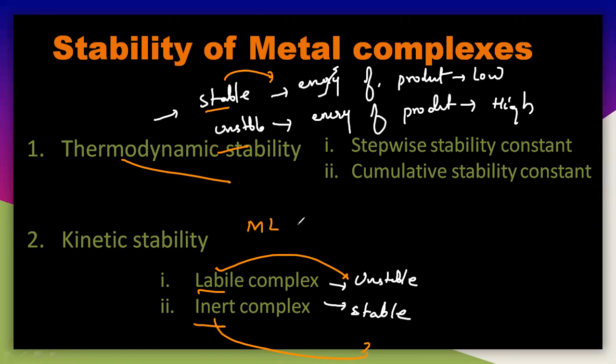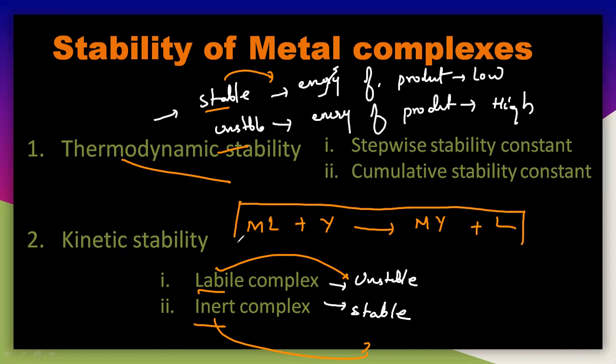So in a kinetic aspect, whenever ML is reacted with Y, you are getting the product MY plus L. Here stable and unstable refer to the reactivity of this complex. If it is inert, it is not reactive with this Y, so it is stable. If it is unstable, it can easily get involved in this reaction. The ligand Y can easily substitute the L ligand and you will easily get the product.